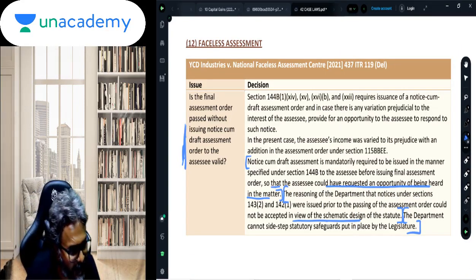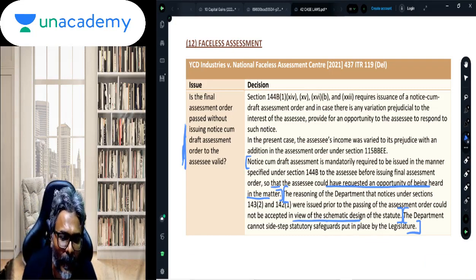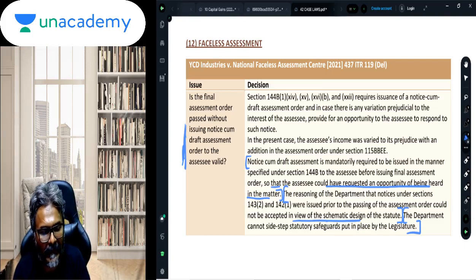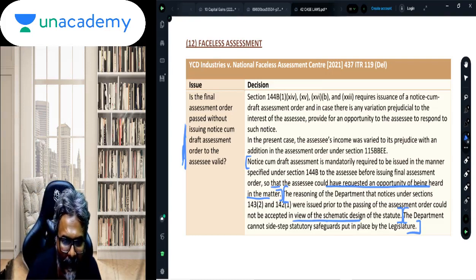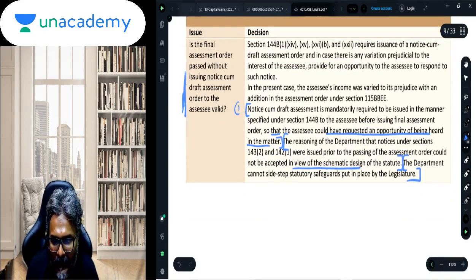So if directly the final assessment order was issued, whether it could be considered a valid one, the answer is no. It will not be considered a valid one, students. Just have a look in this context. Is the assessment order passed without issuing notice-cum-draft assessment order a valid one? Please have a look. There are 3 points you'll write.